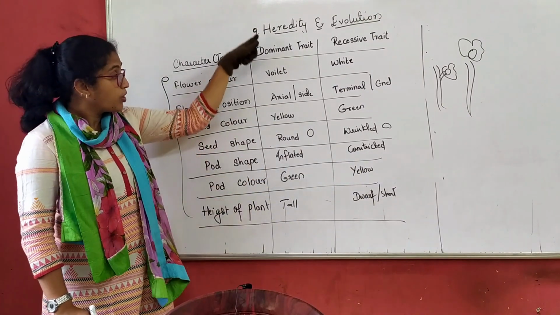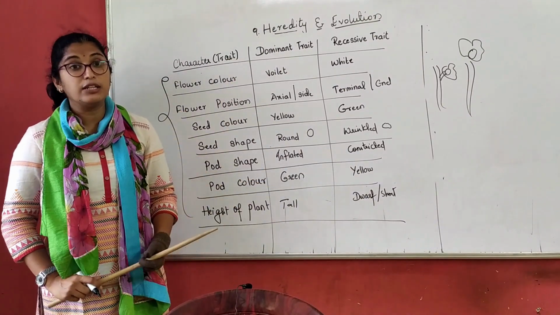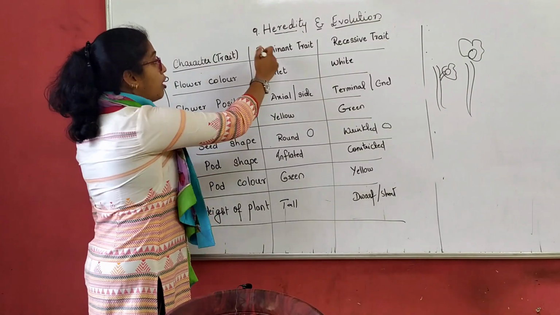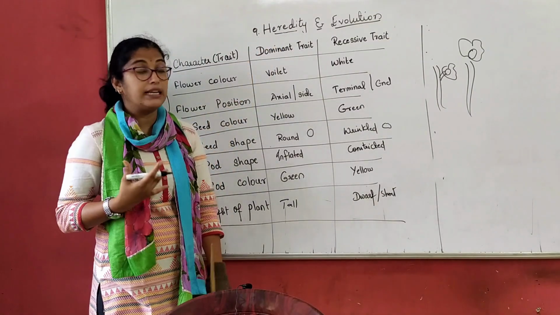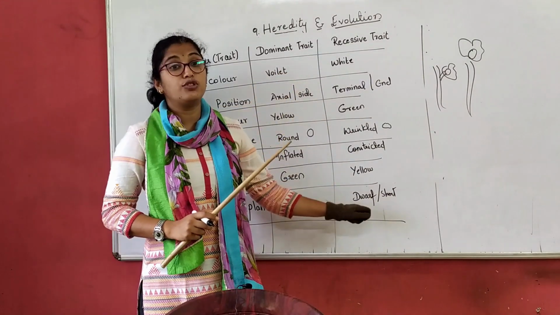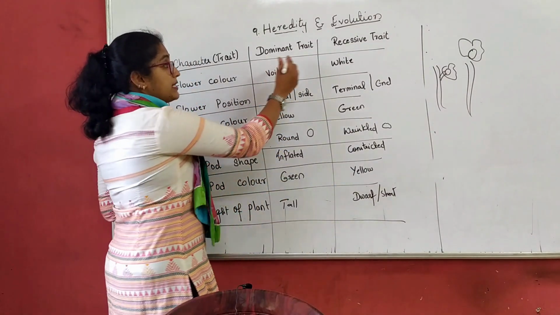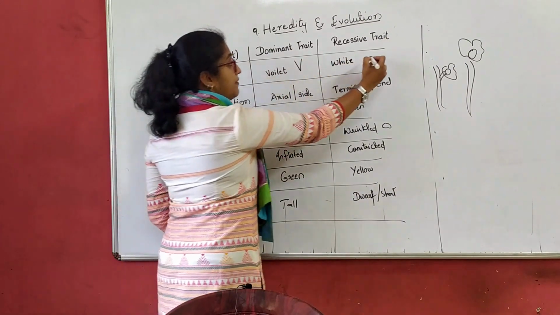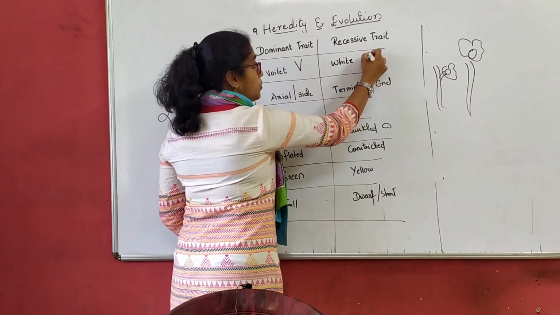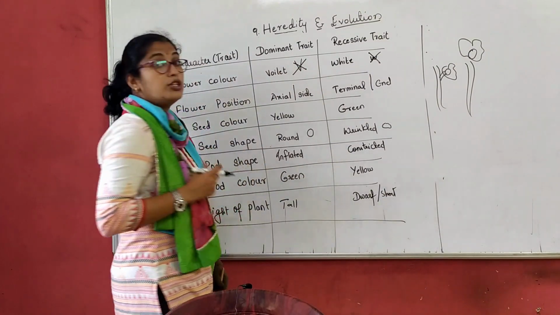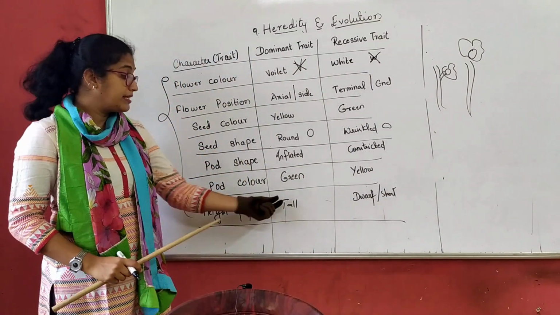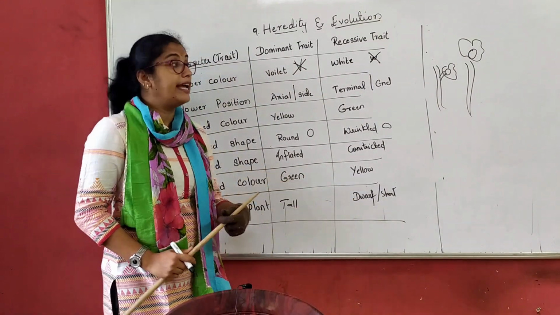We always use it as dwarf. Now, when we write all these things, we always represent the dominant trait by the capital letter and the recessive trait by the small letter. It need not be that we represent this by capital V and this by small w. No, we do not do it in that manner. For example, now it is tall and dwarf.